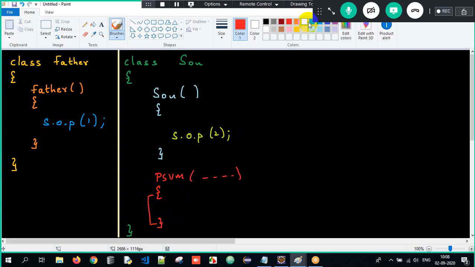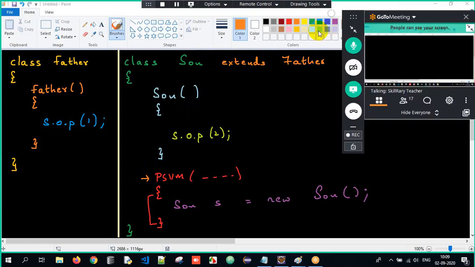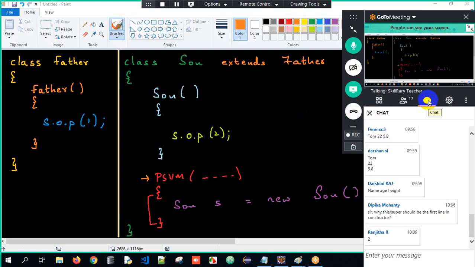Clear? Now here, I will create an object of Son. Son is equals to new Son(). I'll also have an is-a relationship, so I will write extends Father. Now quickly tell me what will be your output here. Think and tell me. It's a valid class. Think, even if you're wrong, it's fine. I just want you all to understand. So just tell me the output.